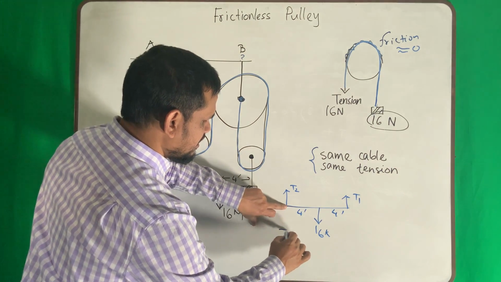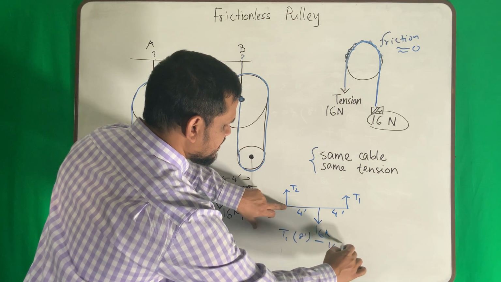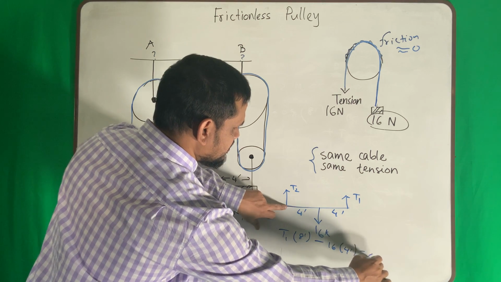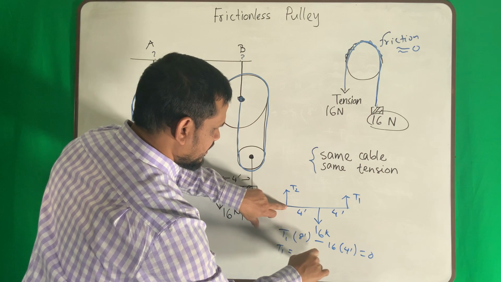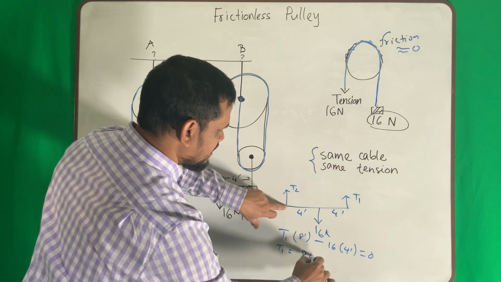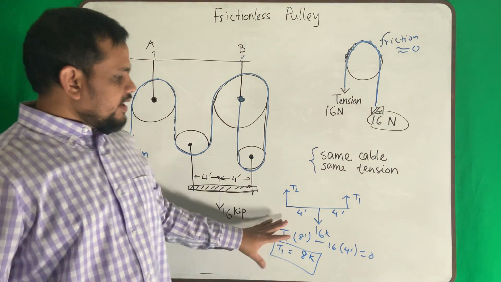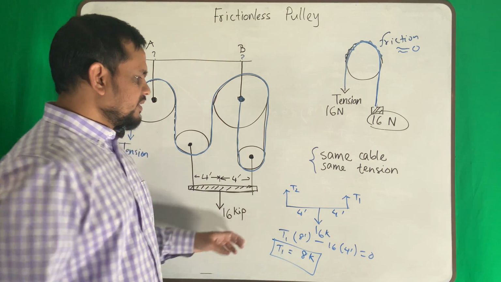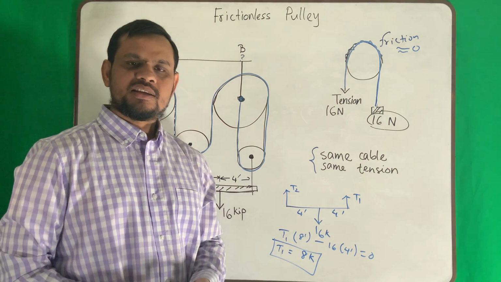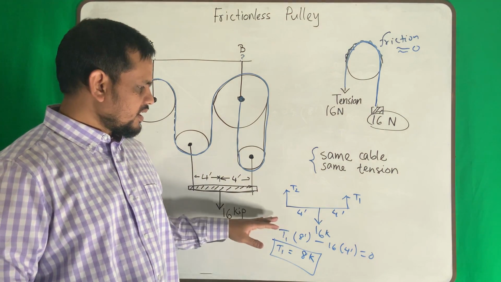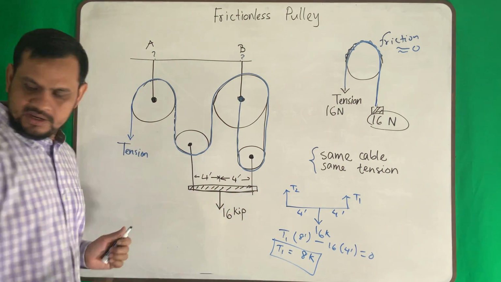If you take moment here, T1 times 8 feet minus 16 times 4 feet equals 0, so T1 will be 8 kip. If it is symmetric, you can simply tell that this is 8 and 8. If it is not symmetric, use your statics or equilibrium knowledge to solve it. So now we know this is 8, this is 8.